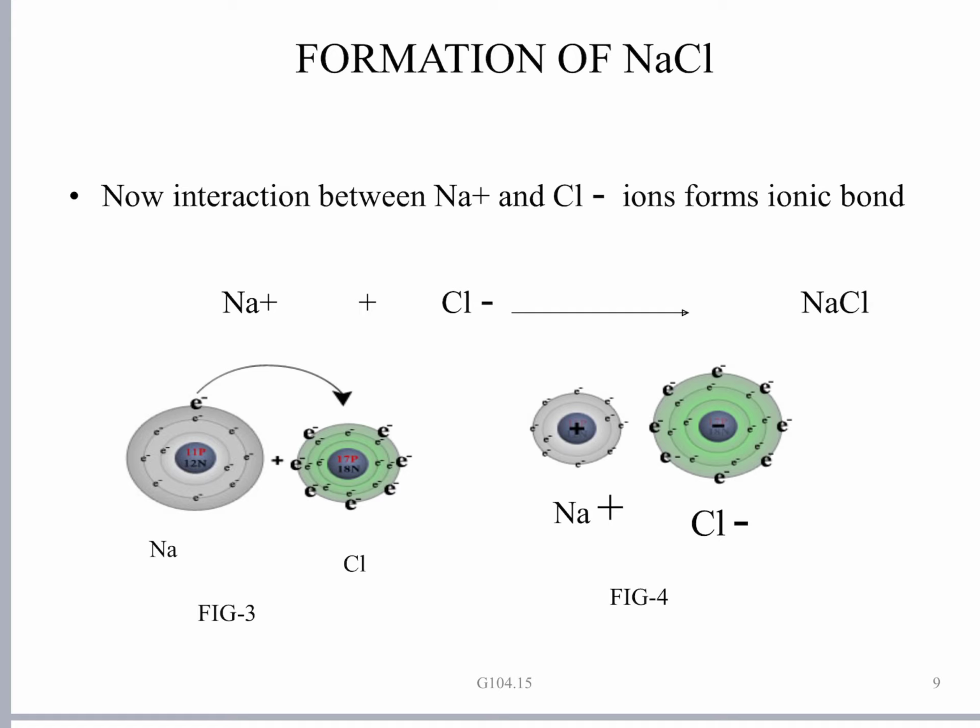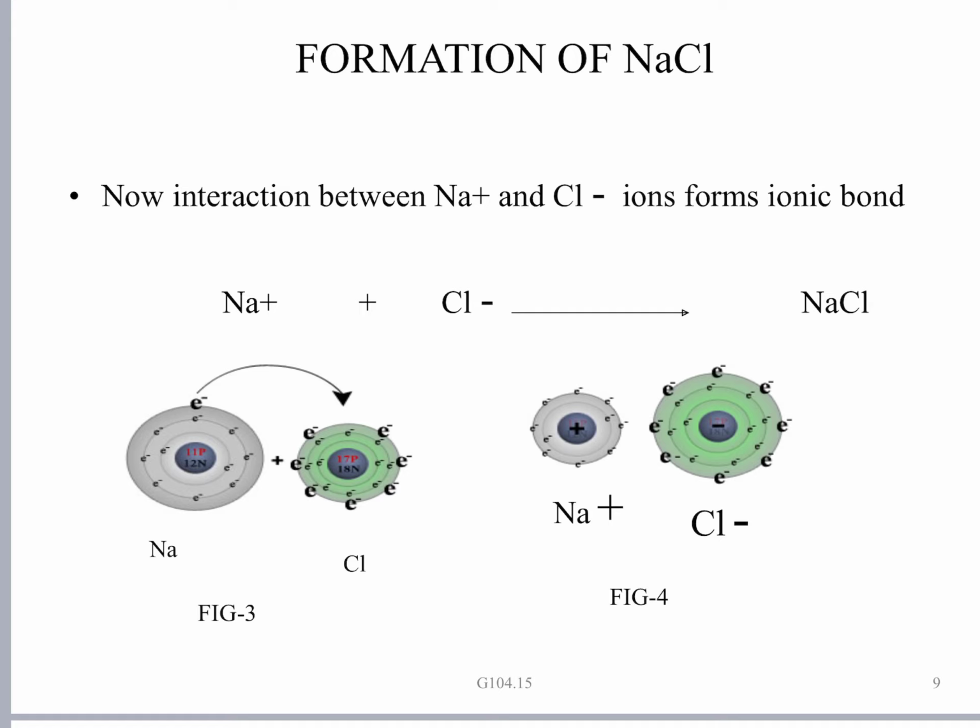Whereas in the case of chloride ion, as you have seen, the size has increased from chlorine to chloride ion. Here, chlorine is getting an extra electron. In the chlorine atom, 17 protons are attracting 17 electrons, whereas when it turns into chloride ion, 17 protons are pulling inwards 18 electrons.